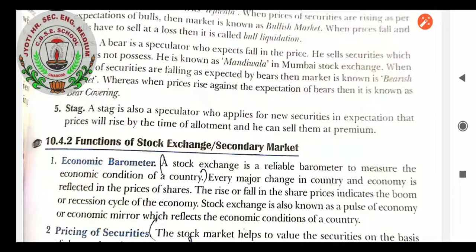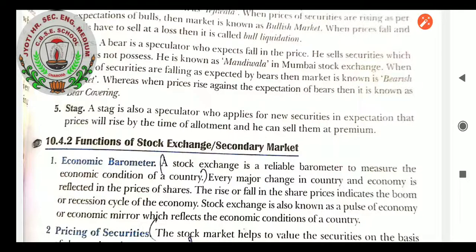Every major change in the country and economy is reflected in the prices of shares. The rise or fall in share prices indicates the boom or recession cycle of the economy. The stock exchange is also known as a pulse of the economy, an economic mirror, which reflects the economic conditions of a country.